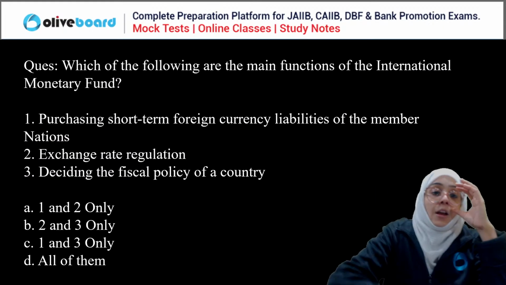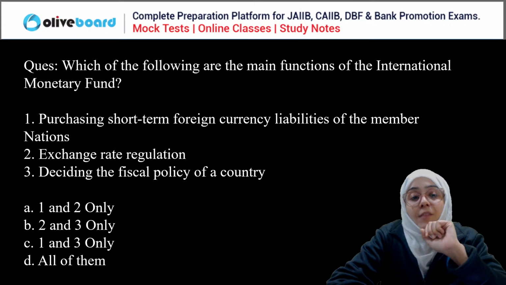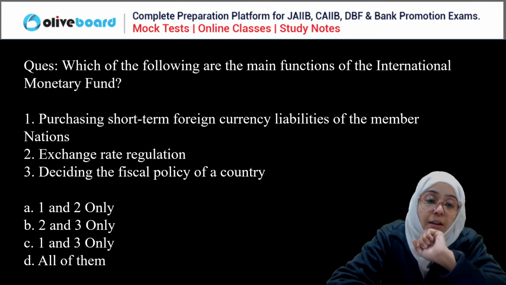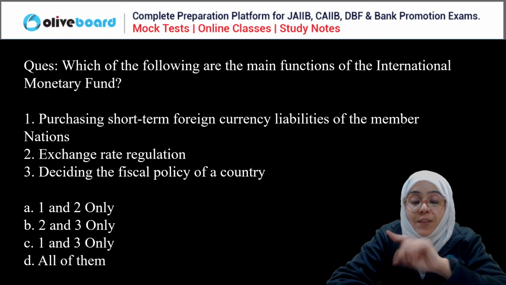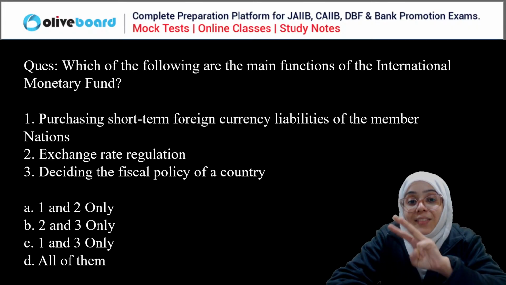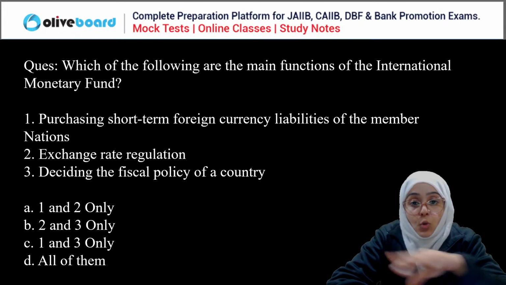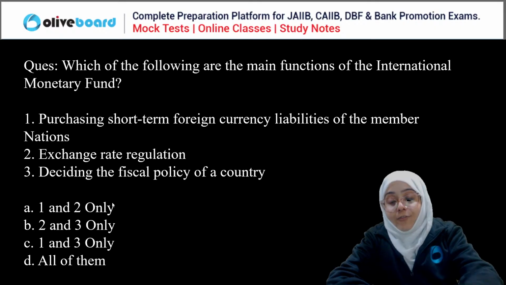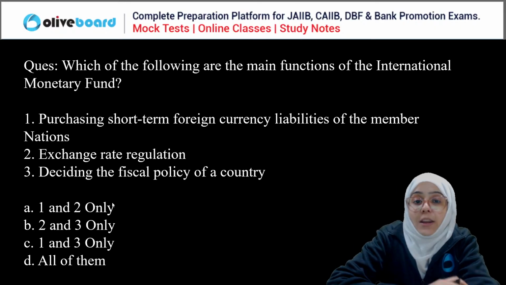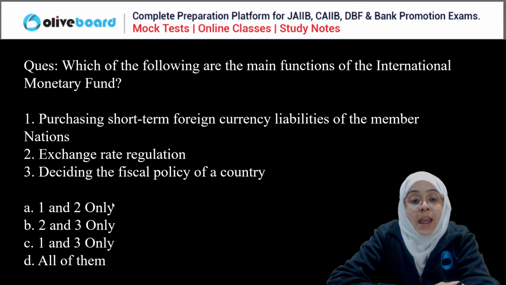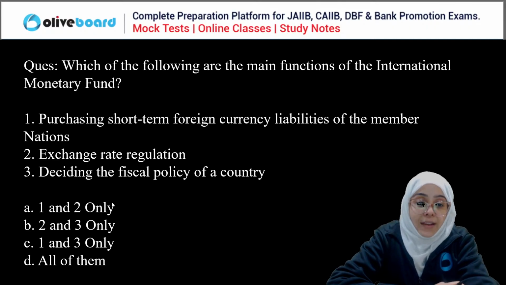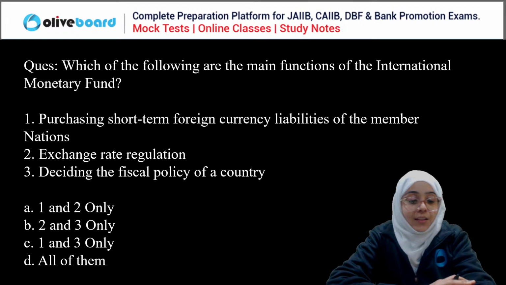Next question. Which of the following are the main functions of the International Monetary Fund? Purchasing short-term foreign currency liabilities of the member nation, exchange rate regulation, deciding the fiscal policy of the country. You have to select the main functions of the International Monetary Fund. Very easy. Everyone, please answer this question.